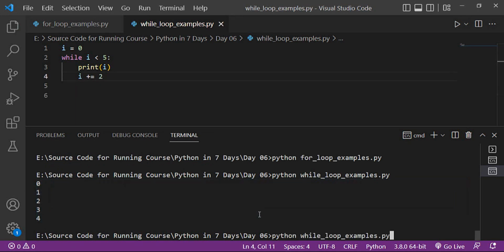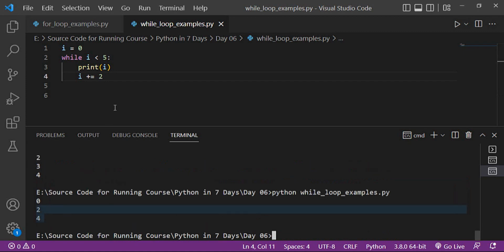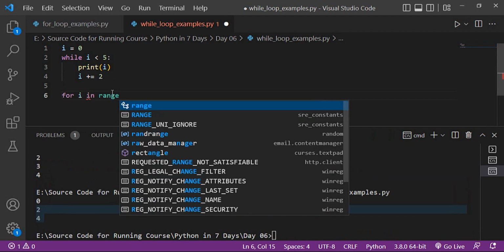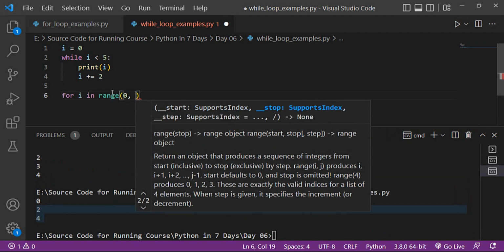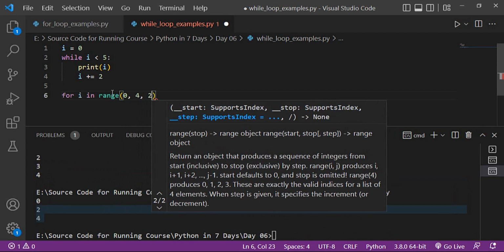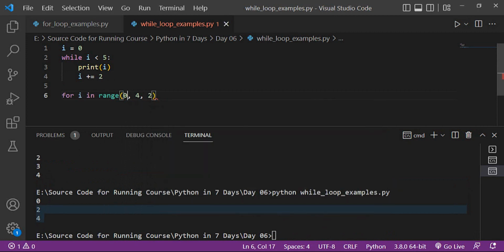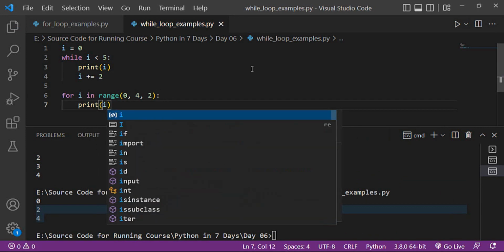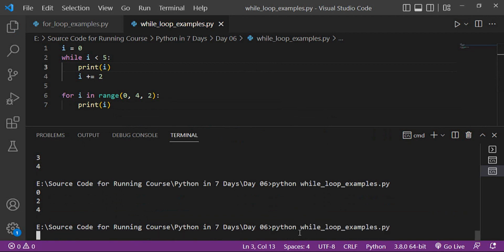So we can also use a for loop: for i in range, the same from 0 to 4, and here the step will be 2. This is the initialization, this is the condition, and this is the step. When I print, it will display the same numbers as I used in the while loop.